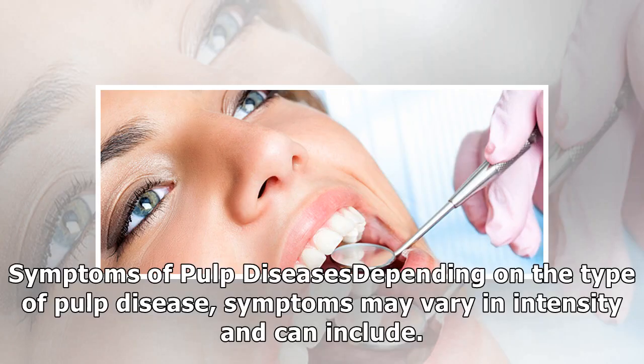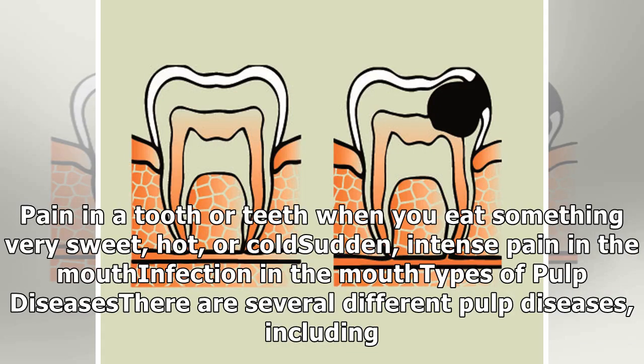Symptoms of pulp diseases. Depending on the type of pulp disease, symptoms may vary in intensity and can include pain in a tooth or teeth when you eat something very sweet, hot, or cold. Sudden, intense pain in the mouth. Infection in the mouth.